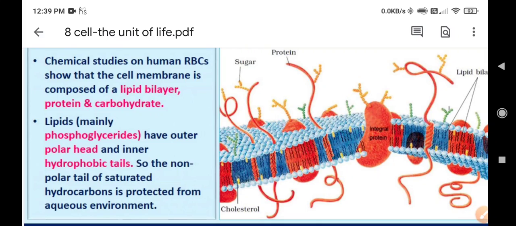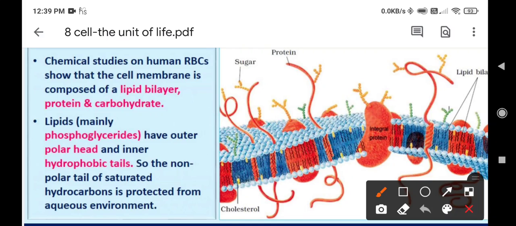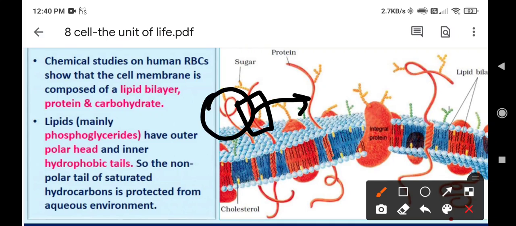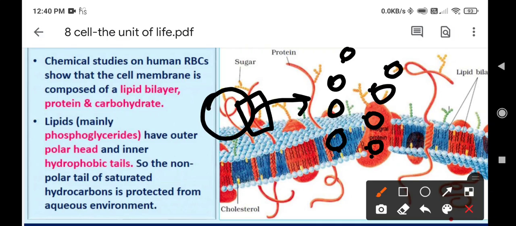Now you can understand that if, for example, this is a cell and we enlarge it, you can make out another picture, where they exactly look like this, having small head-like structures and their tails like this.